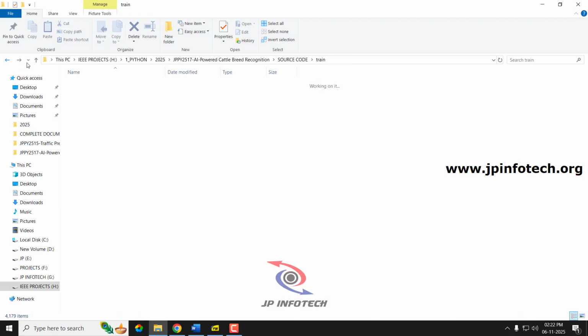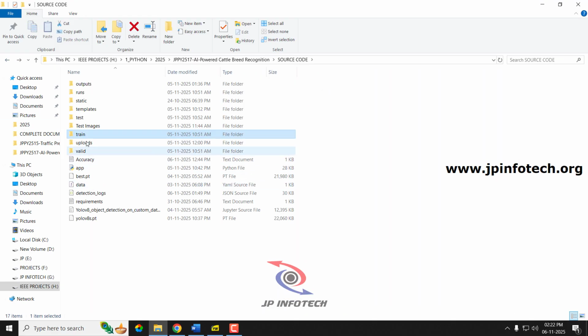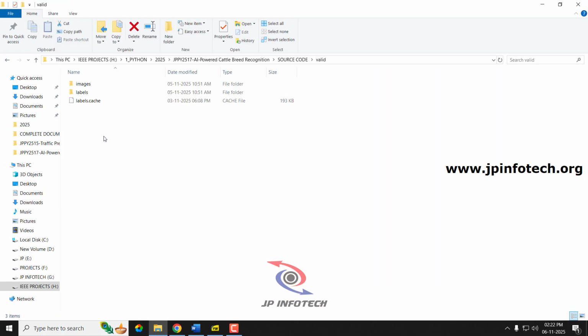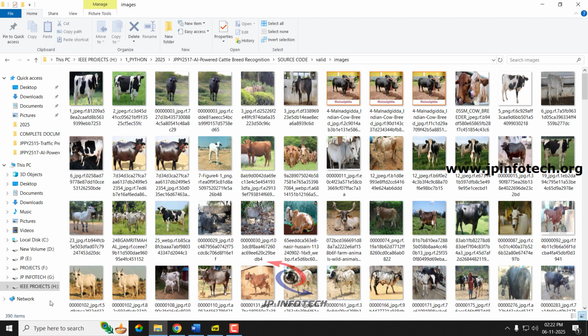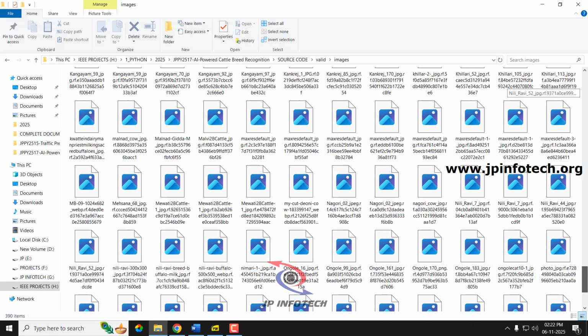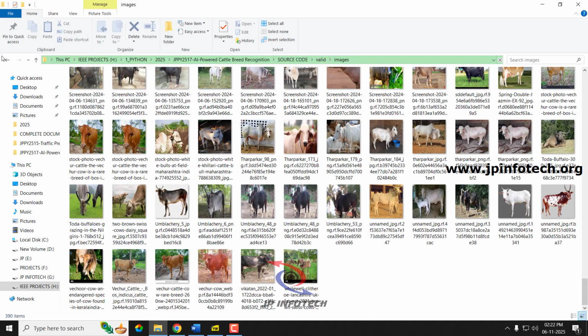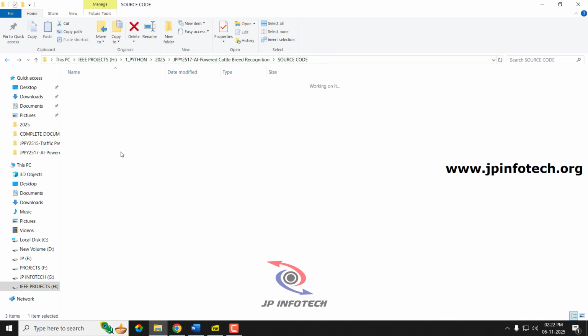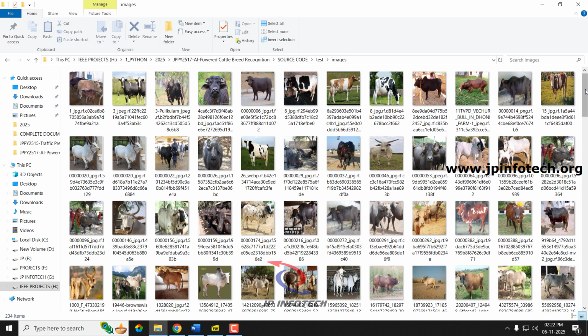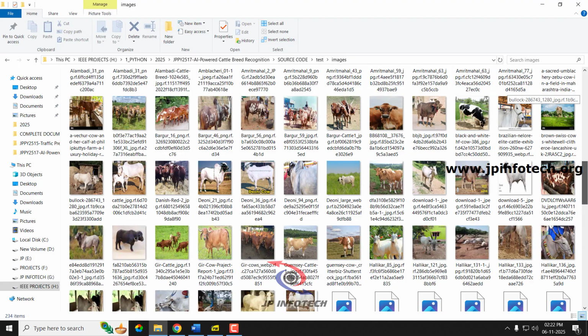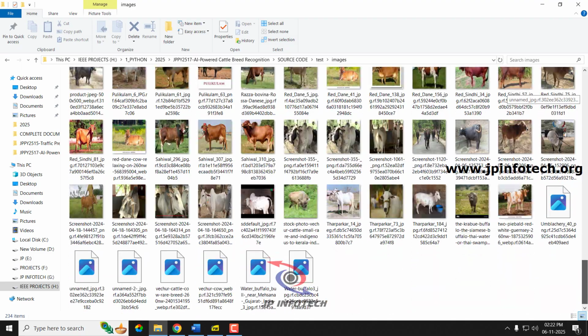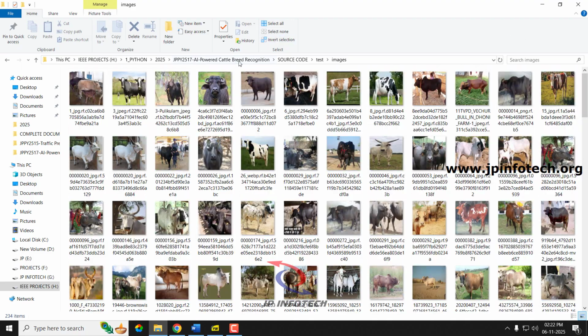And as mentioned, the validation set contains 390 valid images, and you can see those images listed here. In the test part we have given about 234 images. So these are all the images in the project.